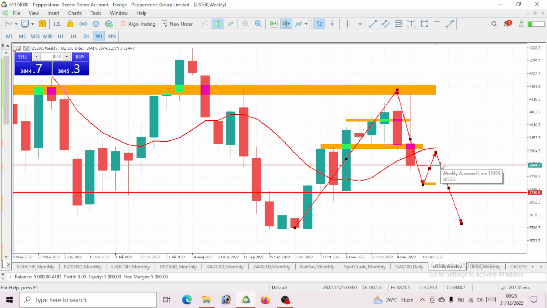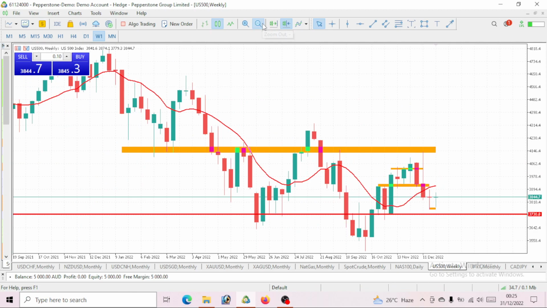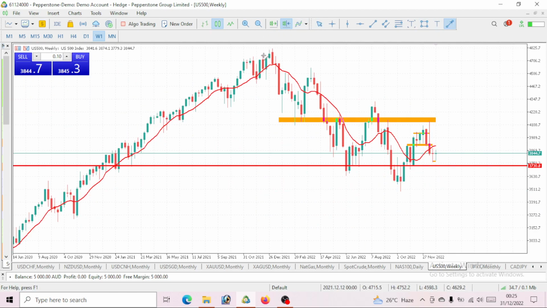As at this level here, that's kind of a pin bar, I'd call it, that you are seeing here. You can sit it as a pullback if you want. After this movement, what do you expect? You'd be expecting more drops to be made on S&P. You can also see it is still trading below this 10 period moving average. So when you zoom it out, you can clearly see the trend for S&P 500. Clearly, this is a bearish move.